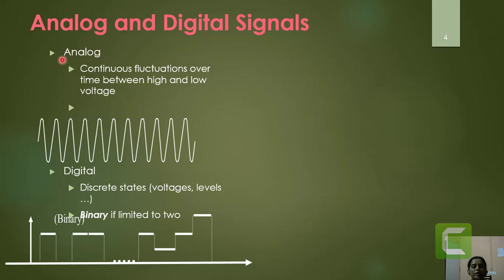An analog signal is a signal which shows continuous level changes with respect to time. So in the analog time domain signal, we are going to find multiple levels present. While in the digital signal, either only two discrete levels will be present or a defined number of discrete levels will be present.